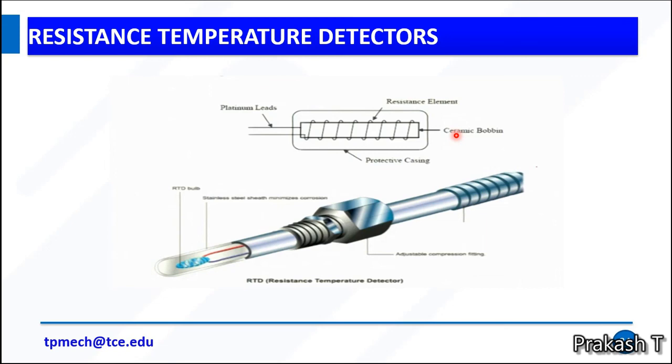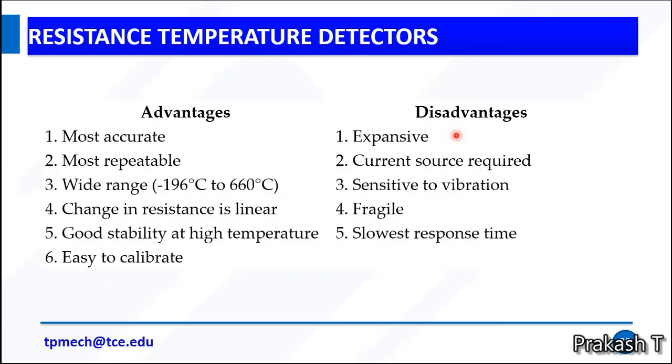This is the industrial representation of an RTD. We have advantages as well as disadvantages. It is the most accurate, most repeatable, and has a wide measuring range. Change in resistance is linear, good stability at higher temperatures, easy to calibrate. Similarly, the limitations are that it is expensive. A current source is required; we always need a current source. Sensitive to vibrations, fragile, slowest response time.